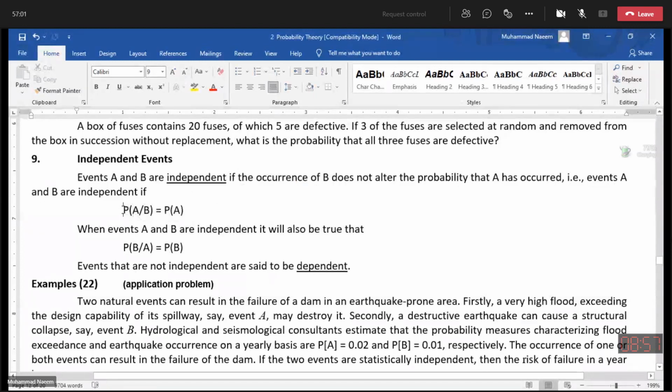That means if the conditional probability of A and the marginal probability of A are the same, and also the conditional probability of B and the marginal probability of B are the same, then we say that events A and B are independent. Otherwise, they are dependent.